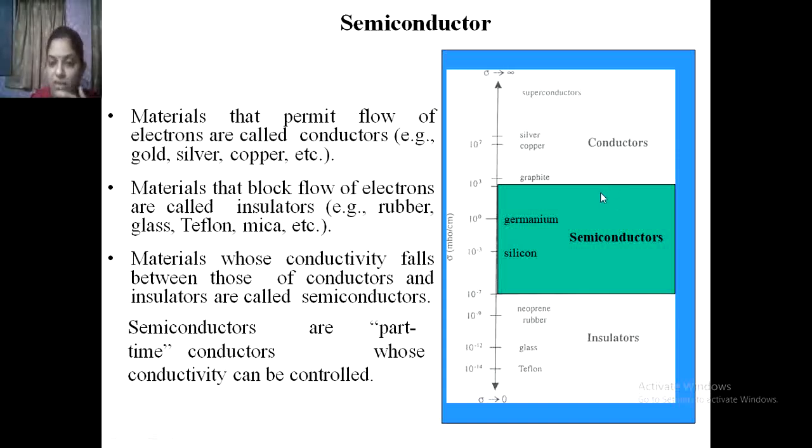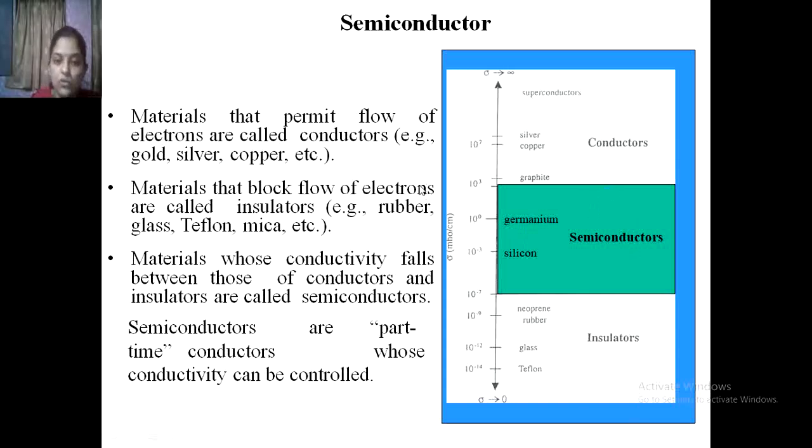So temperature and external supply affect insulators as well as semiconductors and conductors. But depending upon the amount we apply, the material works as an insulator, semiconductor, or conductor.